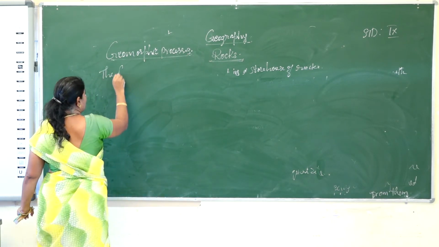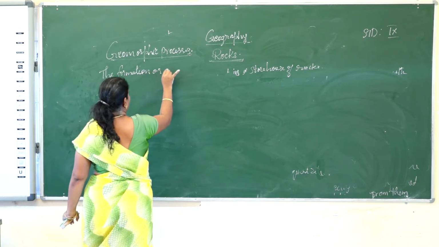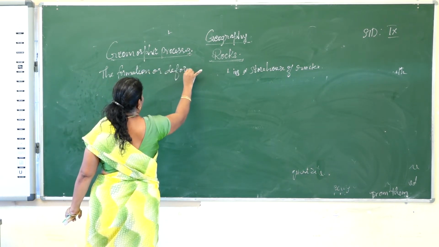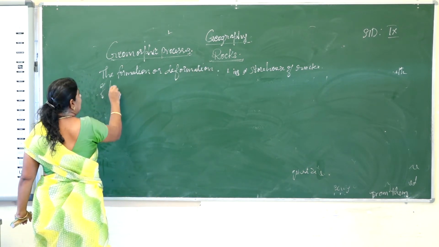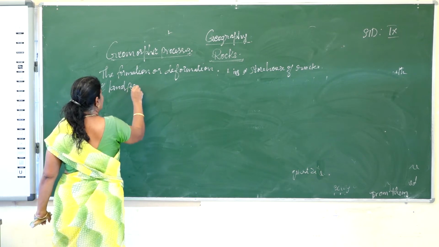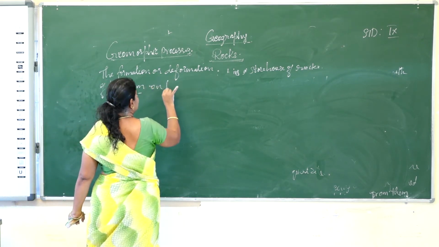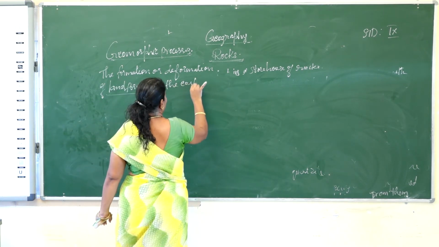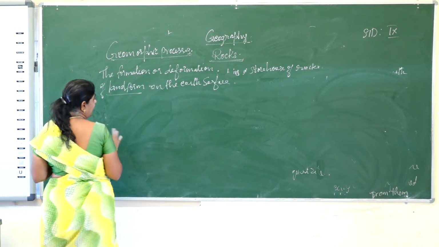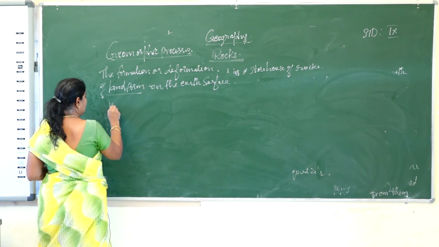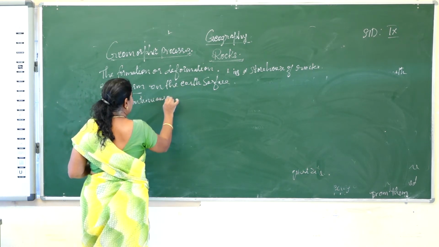The formation or deformation of land forms on the earth's surface. On the earth's surface it is a continuous activity.